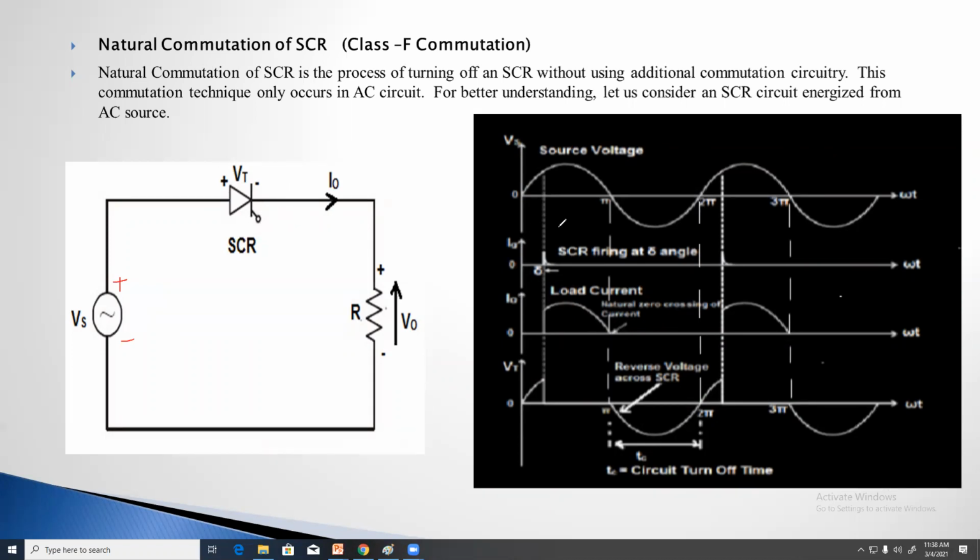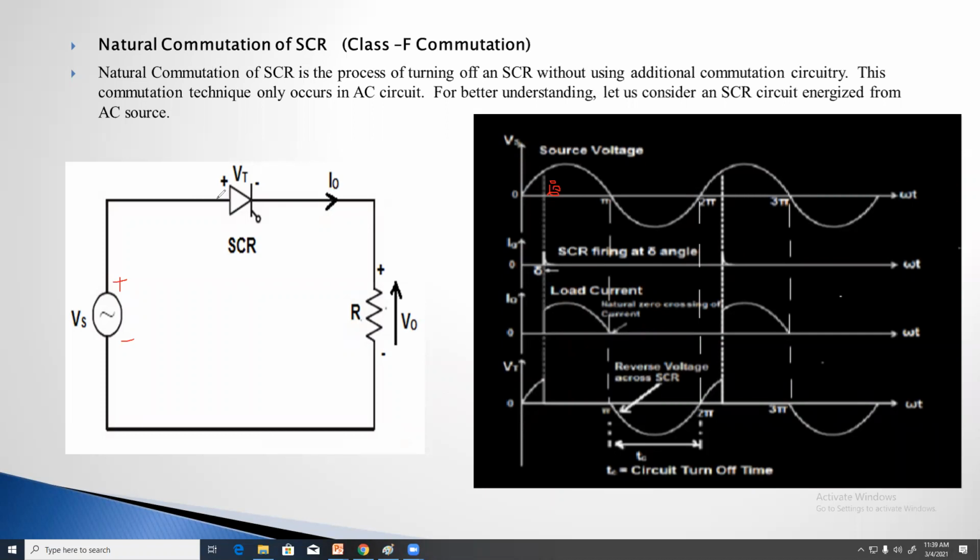But I would like to apply some amount of voltage, that is a gate pulse, at omega t equal to, for example, 60 degrees. I applied some voltage to the gate circuit at omega t equal to 60 degrees. Then the SCR will be turned on from this time only. From 0 to 60 degrees the SCR is in the off condition, but the SCR is turned on from this point.